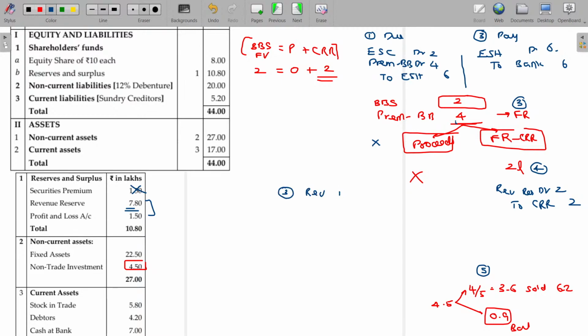Revenue reserve account debit to premium on buyback. How much is the loss? You pay 4 lakhs excess, that is the loss. And for sale of the investments, the 5th entry, you collect the amount in bank 6.2 lakhs, but the investment value in your books is 3.6 only. You gained how much? 2.6 lakhs is your gain.